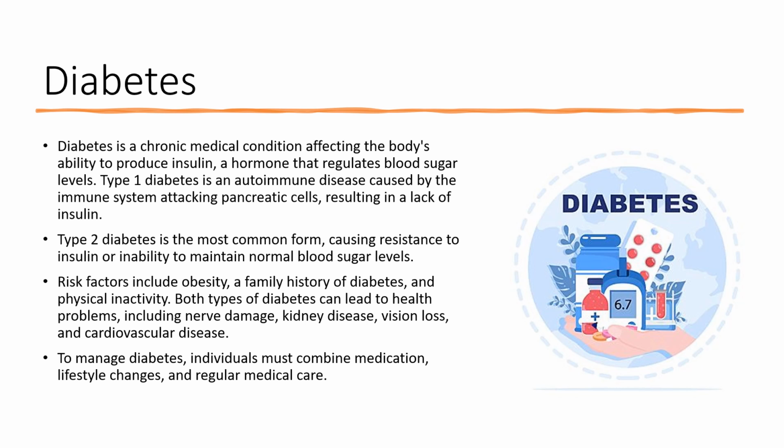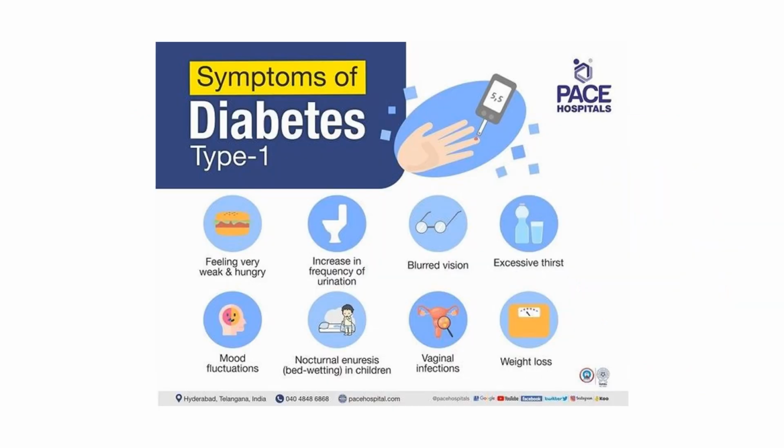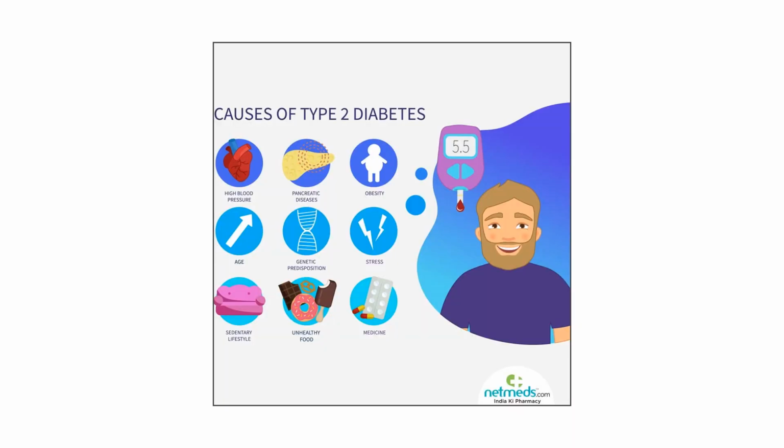Type 1 diabetes is an autoimmune disease that occurs when the body's immune system attacks and destroys the cells in the pancreas that produce insulin. This results in a complete lack of insulin in the body. Type 1 diabetes typically develops in childhood or adolescence, but it can also occur at any age. The exact cause of type 1 diabetes is not known, but it is thought to be related to genetic and environmental factors. The second is type 2 diabetes.